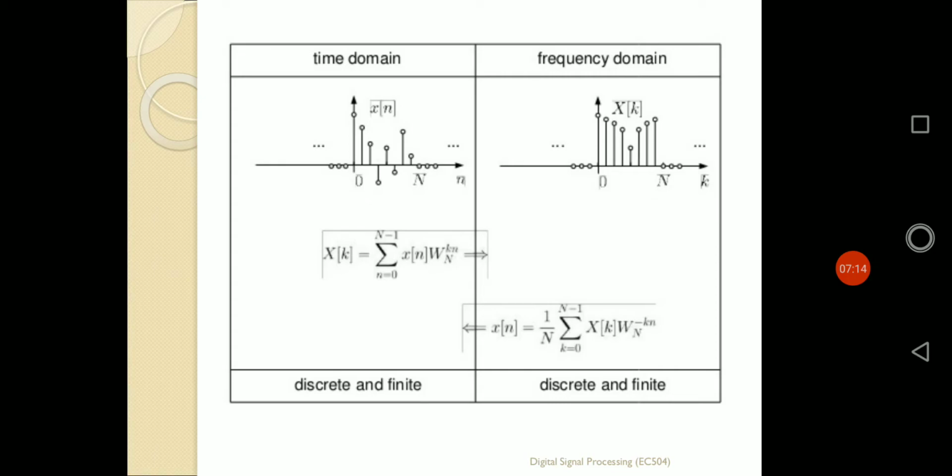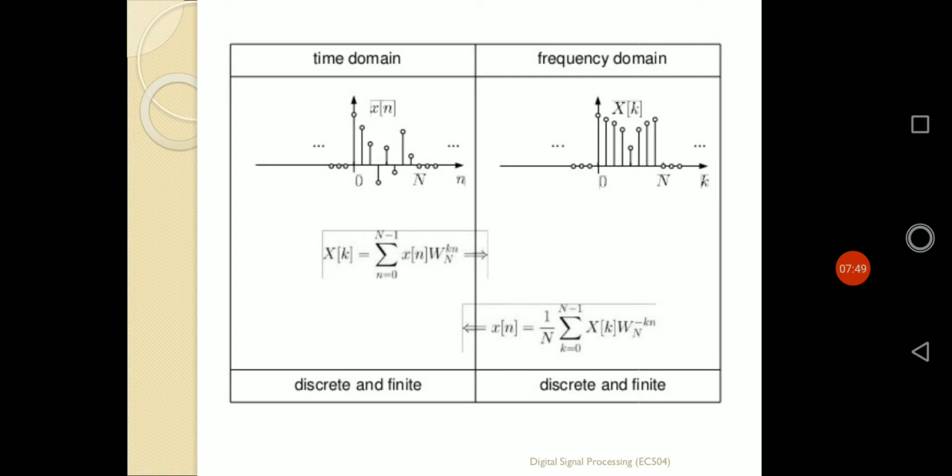So in that way, we can define that whenever a time domain sequence is discrete and finite, certainly whenever we are getting its DFT, the resultant sequence is also a discrete sequence as well as a finite sequence. The time domain sequence ranges from 0 to capital N minus 1, and the resultant X of k, that is the DFT of that particular sequence, is also defined for the range 0 to N minus 1. What is N? N is nothing but the range of that sequence, the number of points of the values of that sequence.